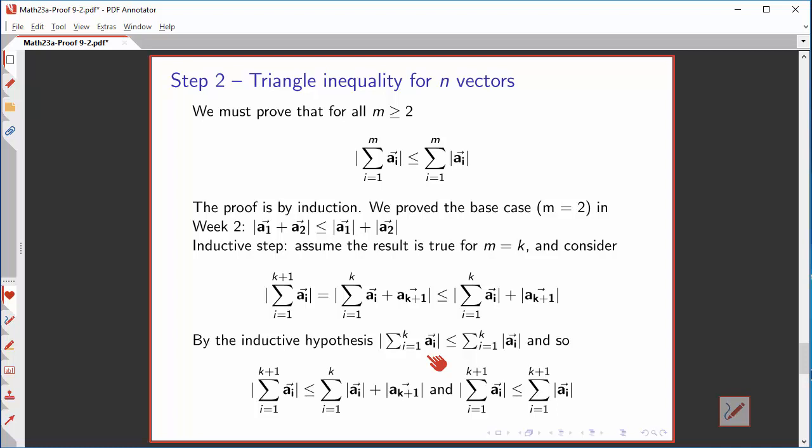In other words, the length of the sum is less than or equal to the sum of the lengths, and therefore the sum of the first k plus 1 vectors has a length that's less than or equal to the sum of the lengths of the first k vectors plus the length of the k plus first vector. This, of course, is just the sum of the lengths of the first k plus 1 vectors, and we've established the truth of the triangle inequality for k plus 1 vectors based on the assumption that it's true for k. We've got a base case, we've got an inductive step, and so we have proved this for all m greater than or equal to 2.